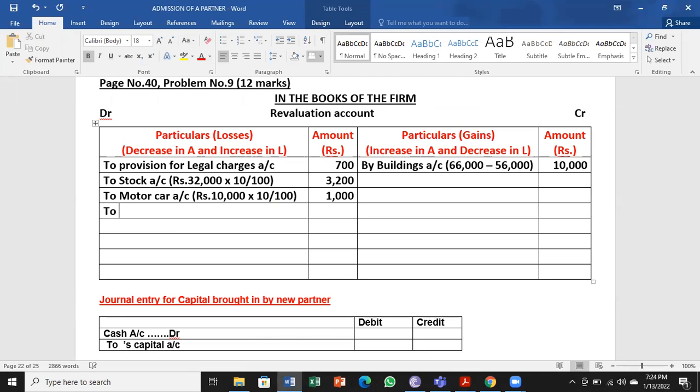So to PDD, provision for doubtful debts on debtors, 30,000 into 5 by 100, 1,500 is the value.